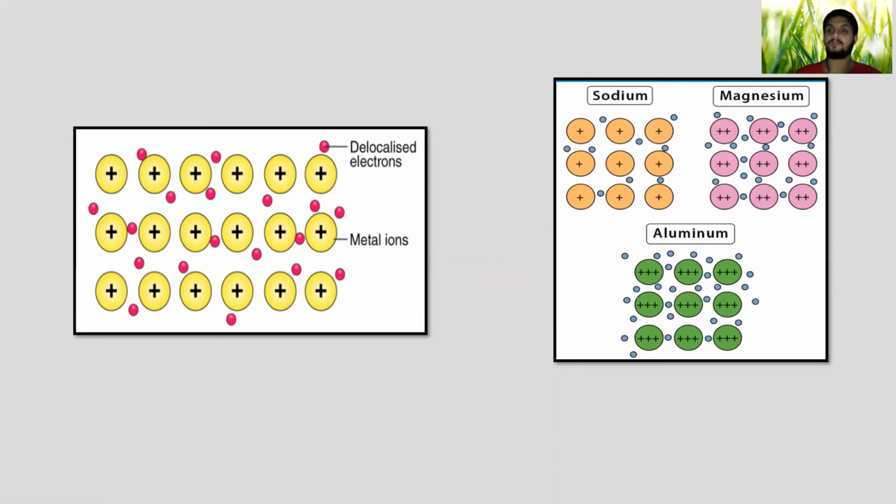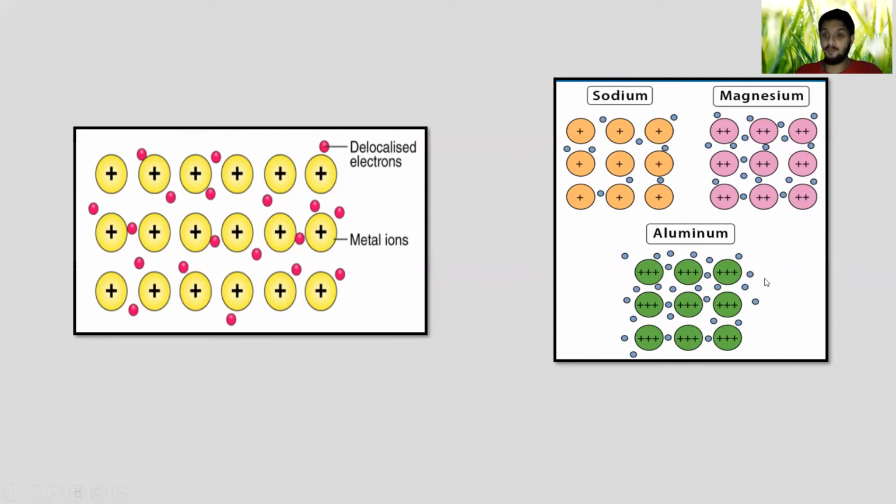Similarly, if they say for magnesium, you will have the sea of electrons scattered all over the place, but the positive charges follow a regular pattern. You can see the positive charges, we include two pluses here. Why do we include two pluses? Because magnesium falls into group 2 and it acquires a 2 plus charge. Remember about this: it doesn't always become just one positive charge. It depends on the group the metal is in.